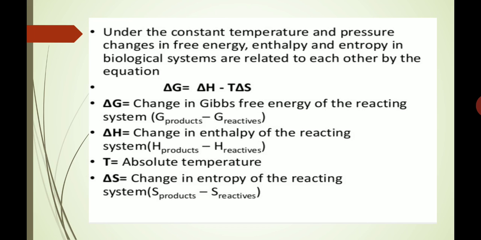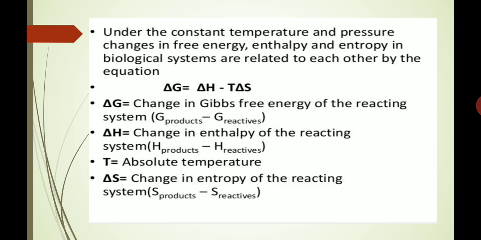Under constant temperature and pressure, changes in free energy, enthalpy and entropy in biological systems are related to each other by the equation delta G is equal to delta H minus T delta S. Here delta G is the change in Gibbs free energy of the reacting system, that is, G of products minus G of reactants.